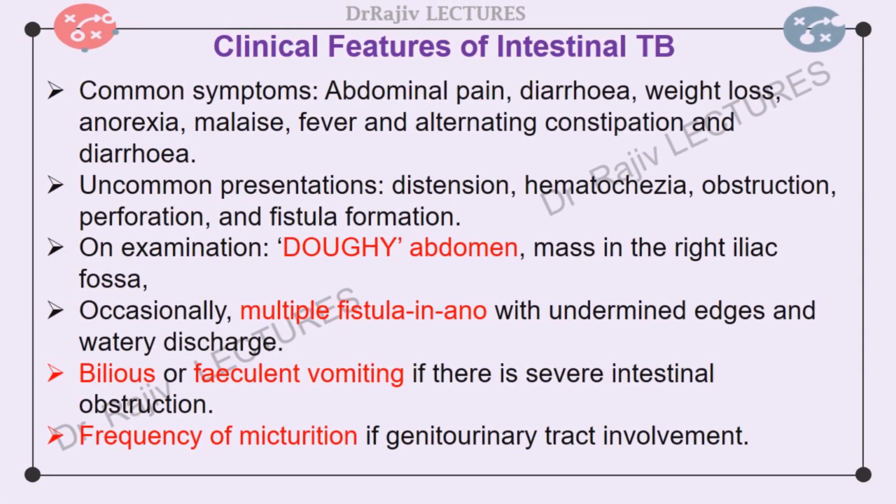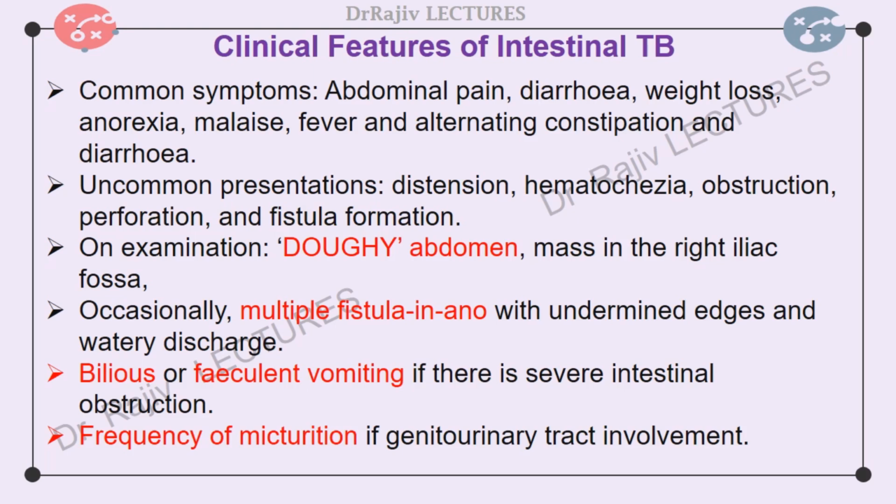Abdominal pain, diarrhea, weight loss, anorexia, malaise, evening rise in temperature with sweating, and alternating constipation and diarrhea are common symptoms of intestinal tuberculosis. While abdominal distension, hematochezia, intestinal obstruction, perforation, and fistula formation are uncommon presentations in ileocecal tuberculosis. Obstruction from strictures and rarely peritonitis from perforation of a tuberculous ulcer create an emergency situation.